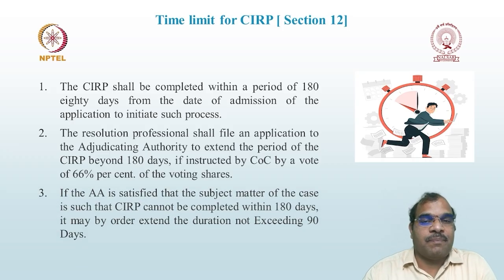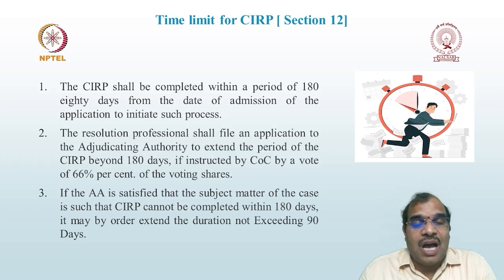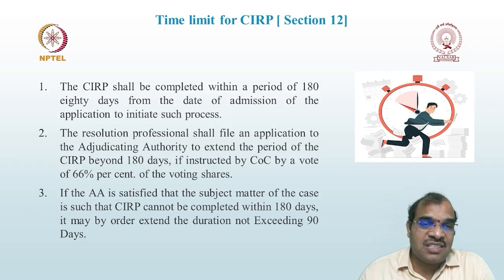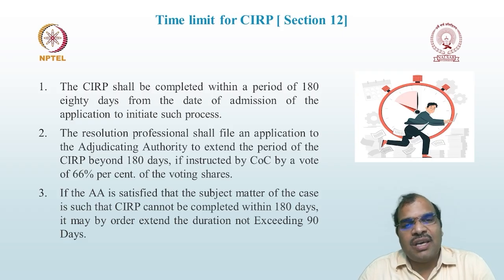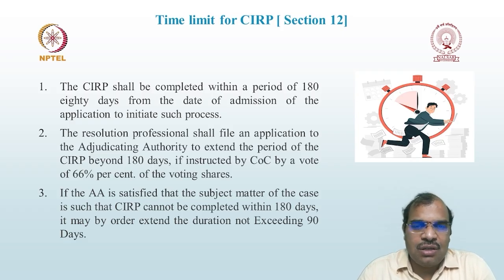Okay, so when the application for extension is filed by the resolution professional, if the adjudicating authority is satisfied that the subject matter of the case is such that the CIRP process cannot be completed within 180 days, he may give the order for the extension, for a duration not exceeding 90 days.